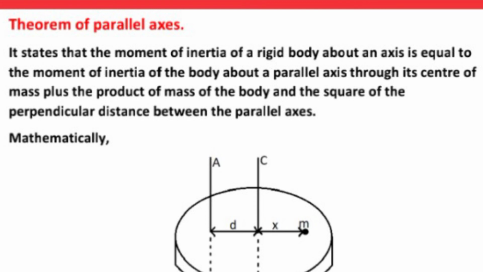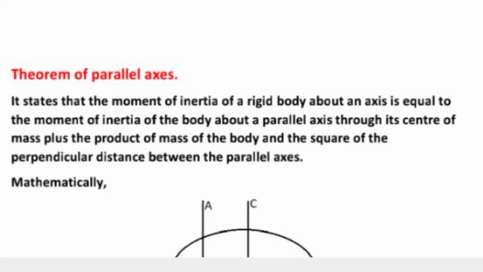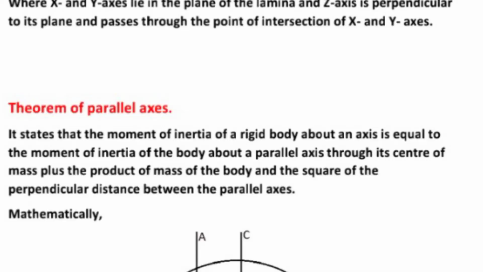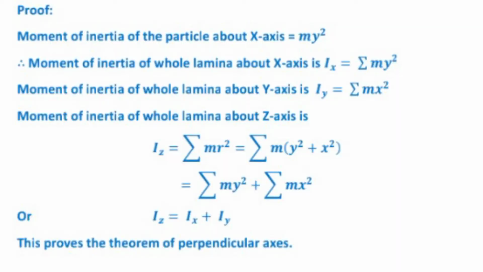Mathematically, it can be written as the moment of inertia of a particle about axis AB, m (x plus d) whole square. Now the moment of inertia of the whole body about the axis AB, I equal to sigma m (x plus d) whole square. It can be written as sigma m (x square plus d square plus 2xd), and it can be written as sigma mx square plus sigma md square plus sigma 2mxd.